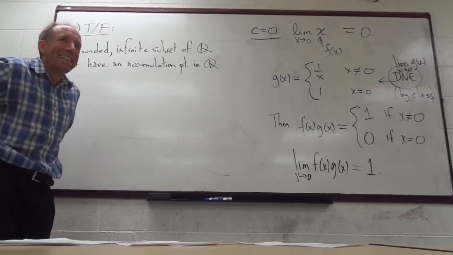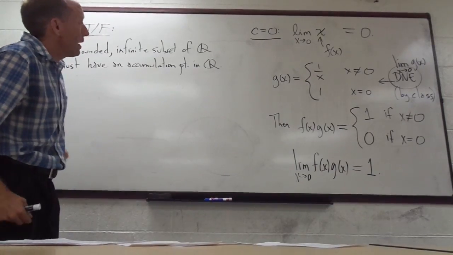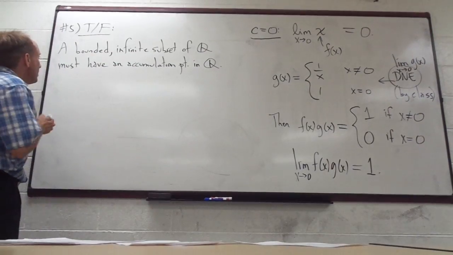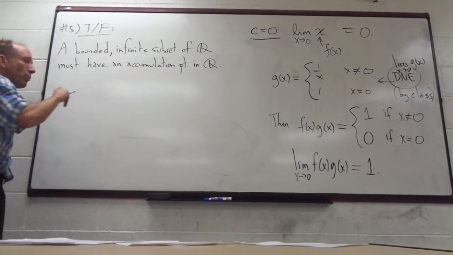So we have a bounded infinite subset of Q. Must it have an accumulation point in Q?